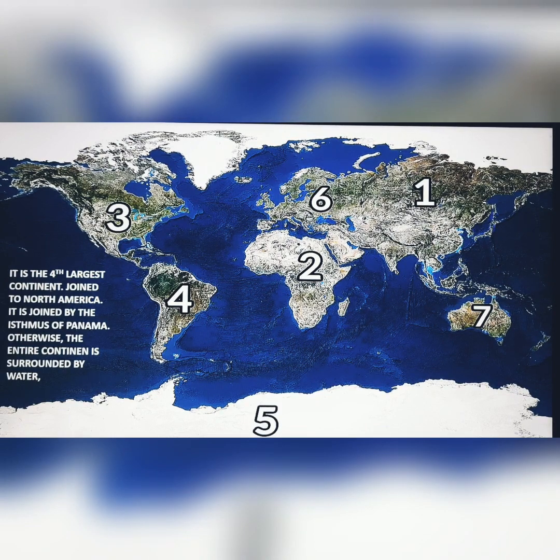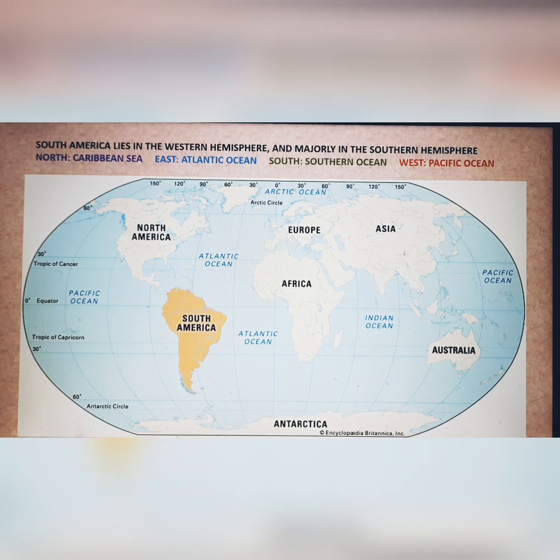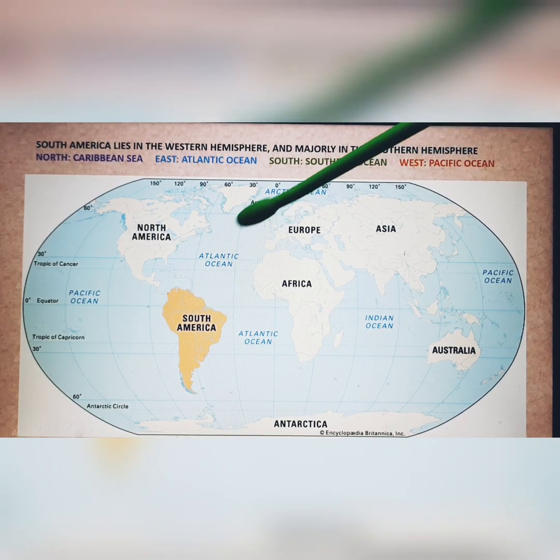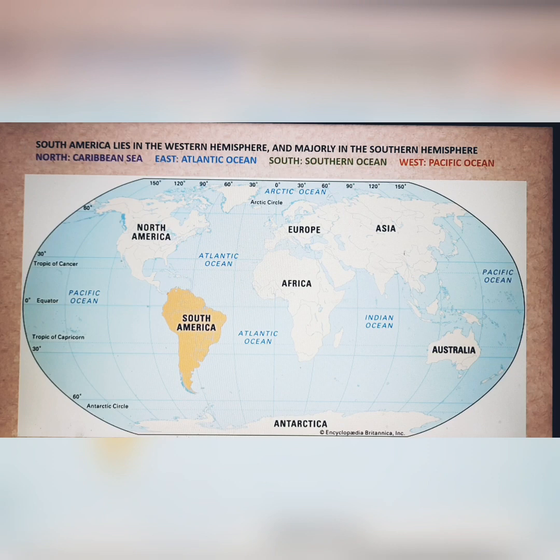So, if we are going to talk about the location of the continent, this is South America, and we know the directions: north, east, south and west. Remember when we had done the map pointing. In the north, though it's not mentioned in this map, is the Caribbean Sea. On the east, it is bound by the Atlantic Ocean. In the south, it has the Southern Ocean, and in the west, it is the Pacific Ocean.